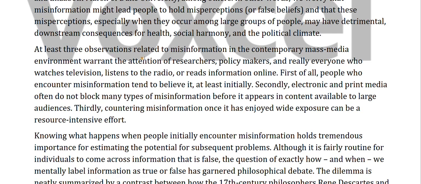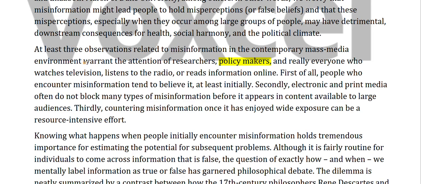At least 3 observations related to misinformation in the contemporary mass media environment warrant the attention of researchers, policymakers, and really everyone who watches television, listens to the radio, or reads information online. So this is the mention of policymakers, but there is no mention of their attitude towards misinformation in the media.